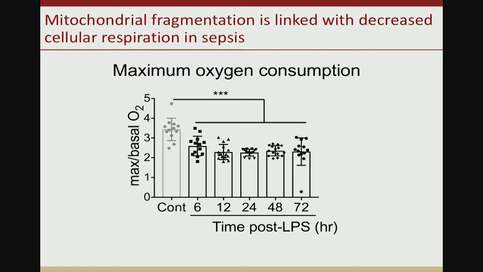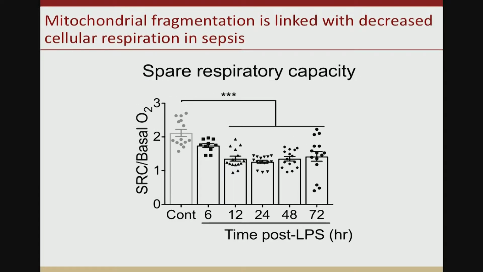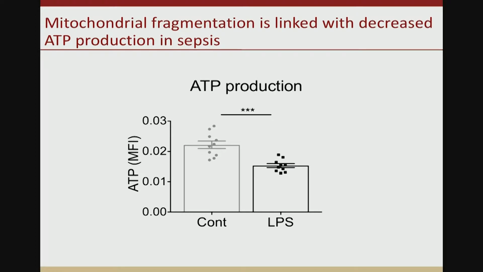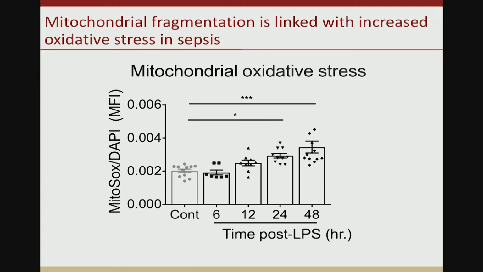These changes in mitochondrial morphology are also associated with a drop in cellular respiration, as seen by a decrease in maximum oxygen consumption, a decrease in spare respiratory capacity on Seahorse oxygraphy, and also a decrease in ATP production at 24 hours. When we looked at oxidative stress, we saw an increase in mitochondrial-specific oxidative stress at 24 and 48 hours in these cells which were treated with LPS.